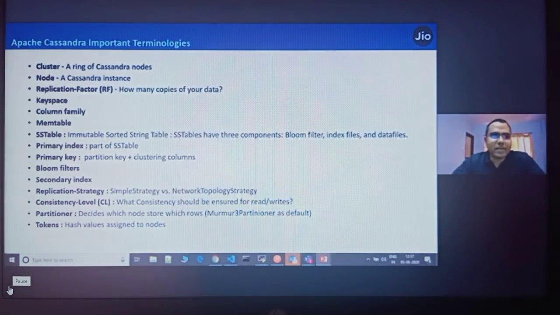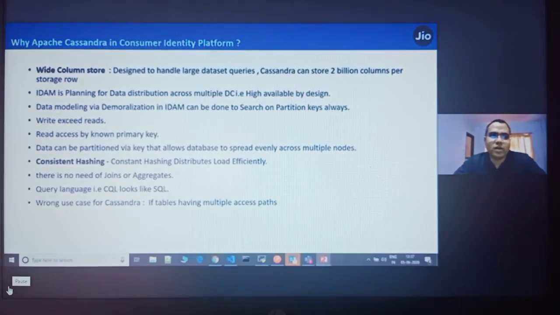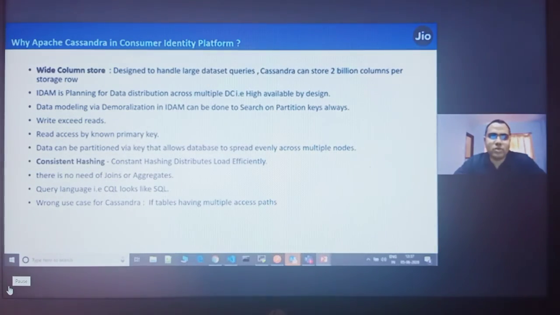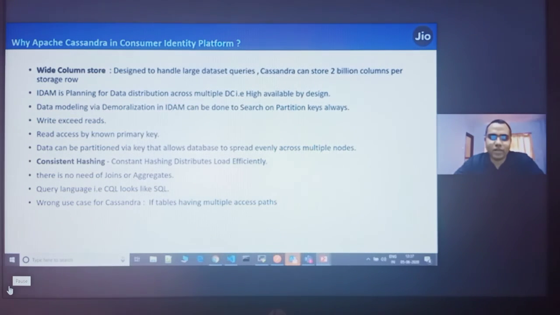So this is the reason why we have used Cassandra for consumer, because we are able to answer all these things, and we are able to conclude that Cassandra is best suited for an identity and access management platform. So that is why we have used Cassandra. Before jumping into Cassandra, we got to know these things, and so we use Cassandra for identity, and it is performing very well in our platform.